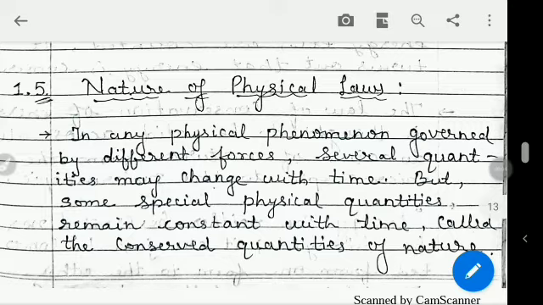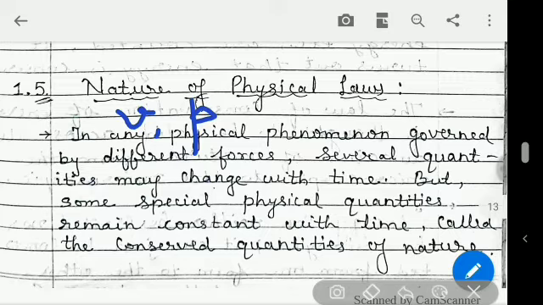and during such phenomena many physical quantities change. For example, velocity may change, momentum p may change, mass may change from one place to other, that is, there may be some displacement also. Even acceleration of the particle may change. Even energy of an individual particle may change.